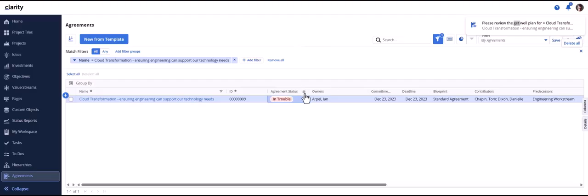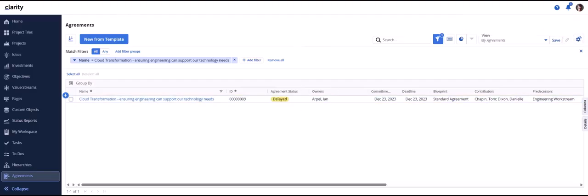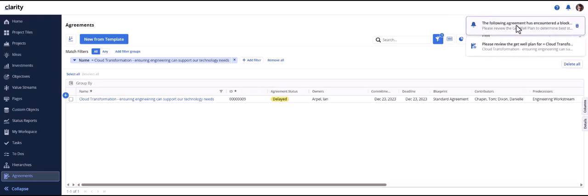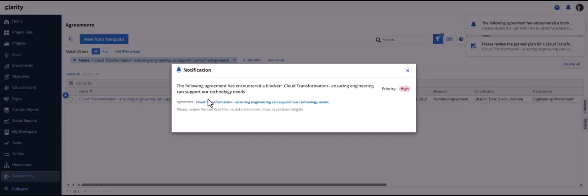The agreement status to delayed. As per notification definition, if the agreement status is delayed, then a bell notification has to be sent to the recipient. And the recipient received the bell notification stating that the following agreement has encountered a blocker, which is the content that has been defined as part of the notification. In this way, we can create an action item, business rule, and notification using agreement as target object.